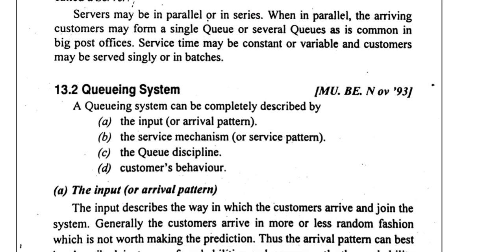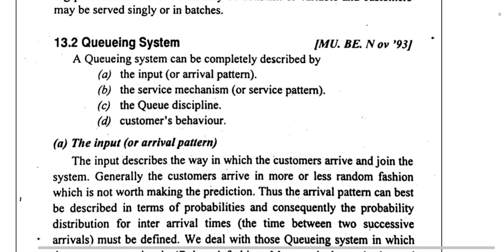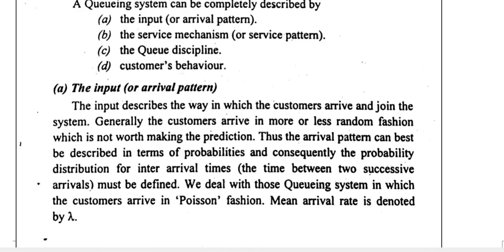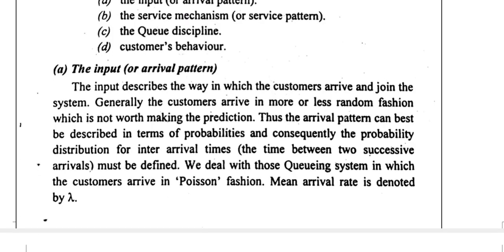Mainly the queue system focuses on four things: one is input, next is service mechanism, then queue discipline, and finally customer behavior. What is meant by input behavior or input pattern? The arrival of the customer is the input pattern.